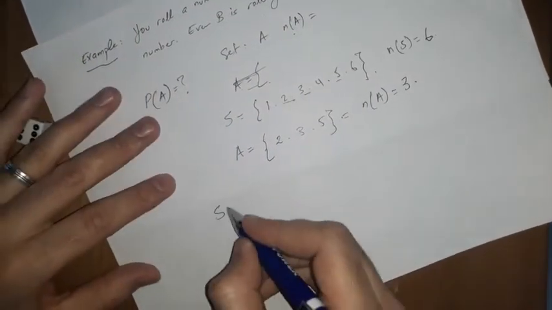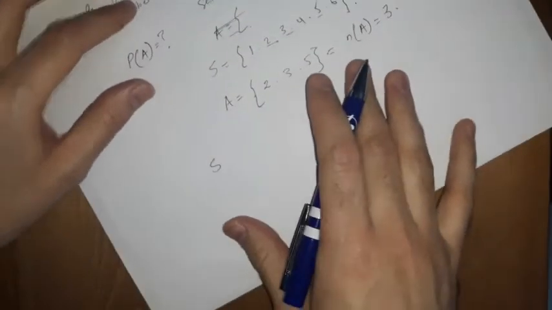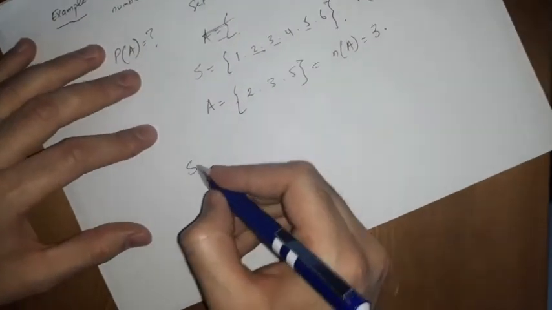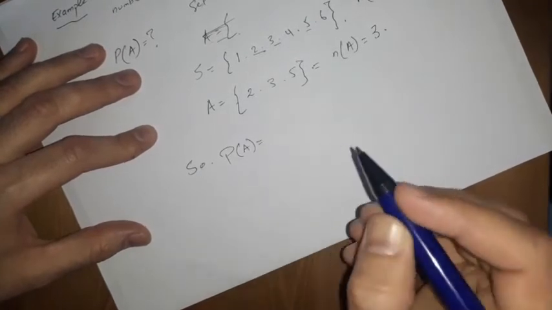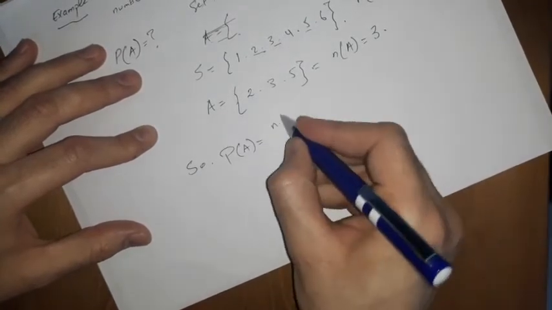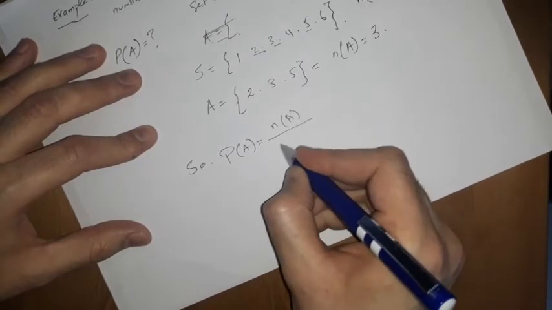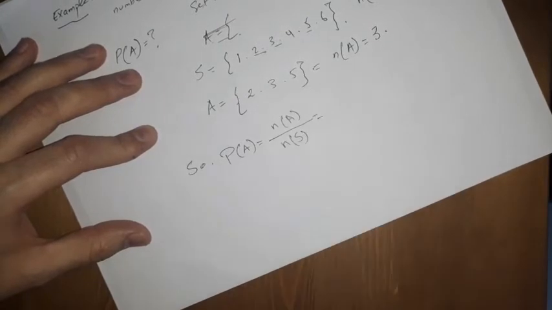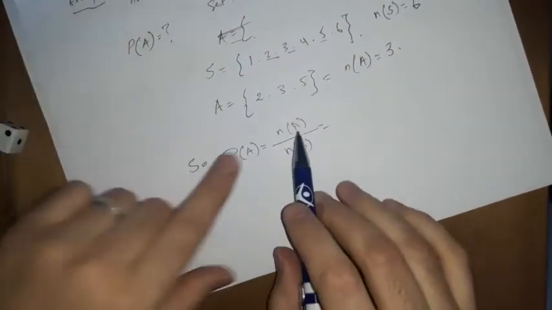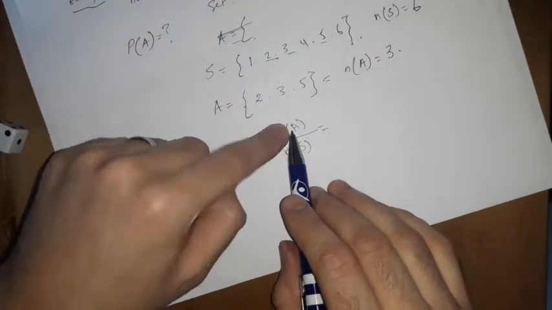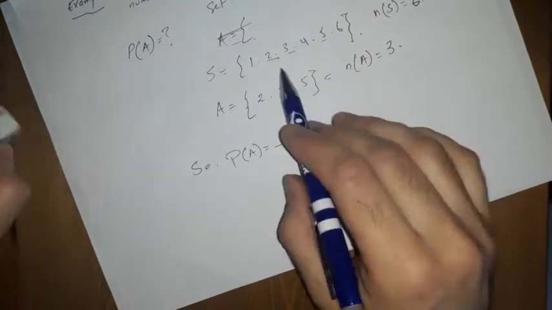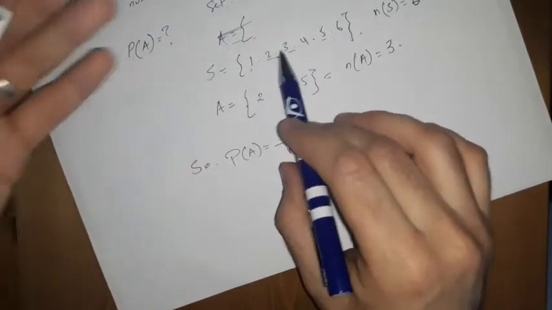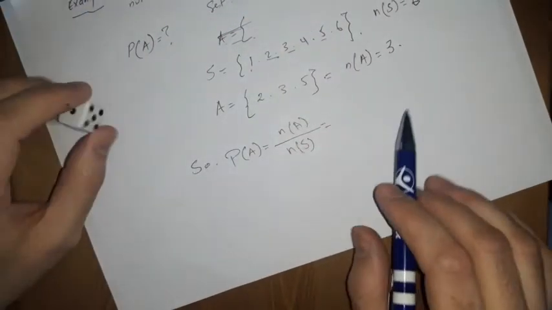So the probability of A, let me write it right here, is n of A over n of S. It is all the elements of A over all possible outcomes. The possible outcomes here are only 6 situations we can have: 1 or 2 or 3 or 4 or 5 or 6. We cannot have something else.